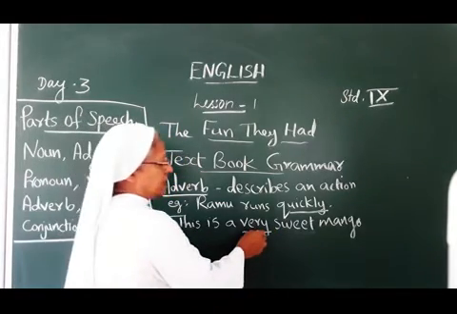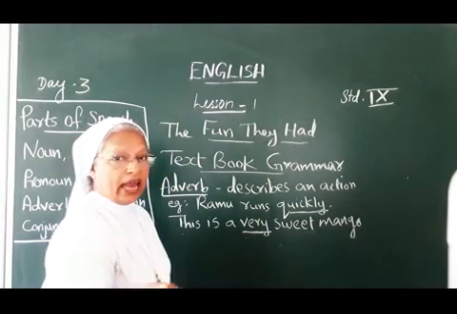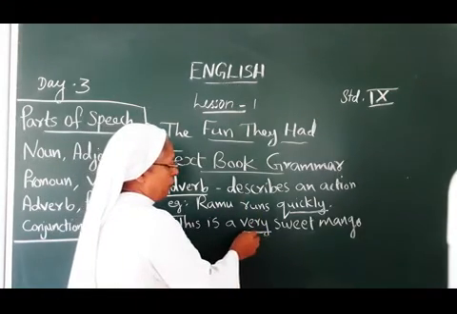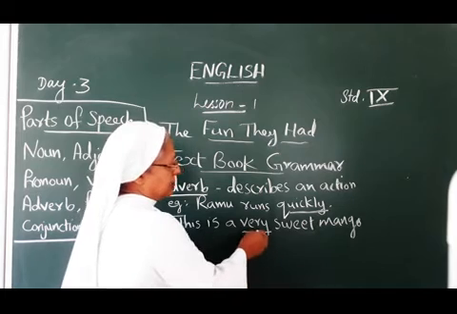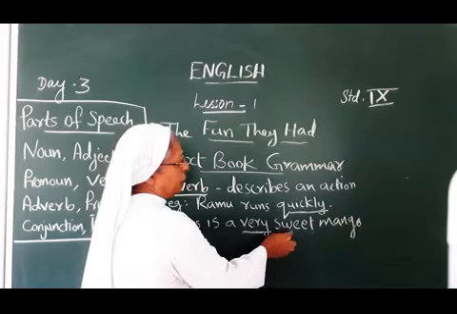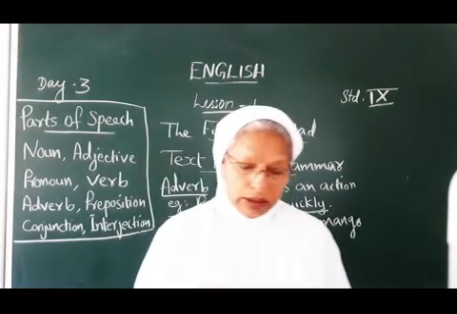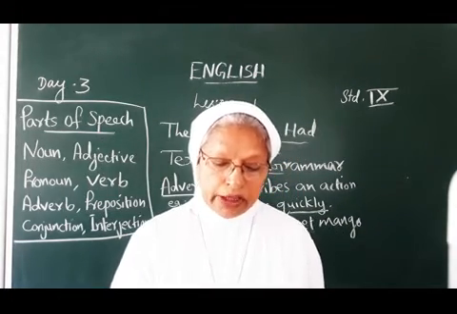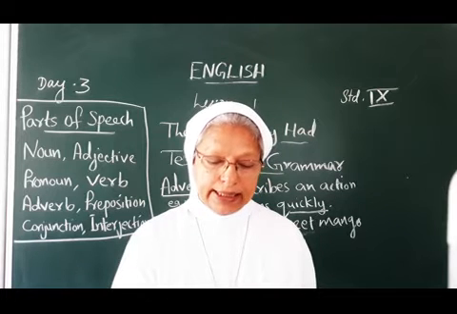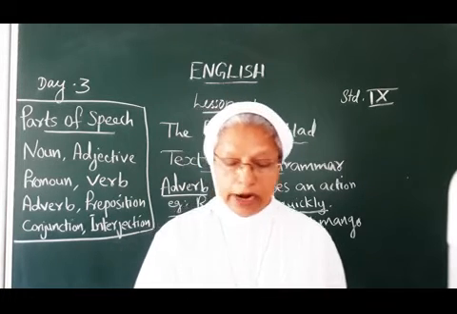This is an example that all adverbs do not end with ly. Very is adding something to the meaning of the adjective sweet. The word complete is an adjective. When you add ly to it, it becomes an adverb.